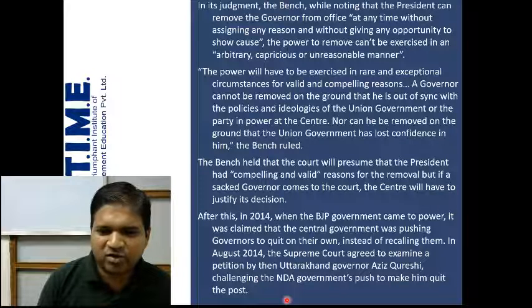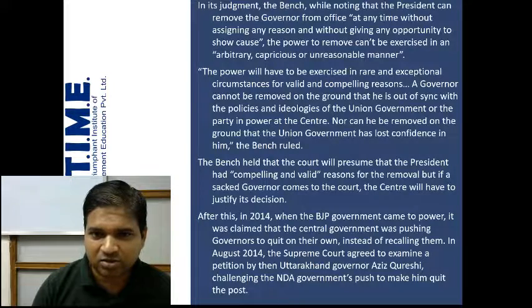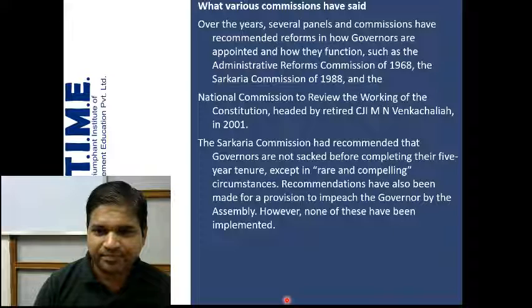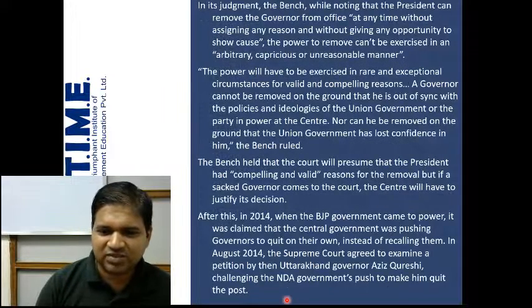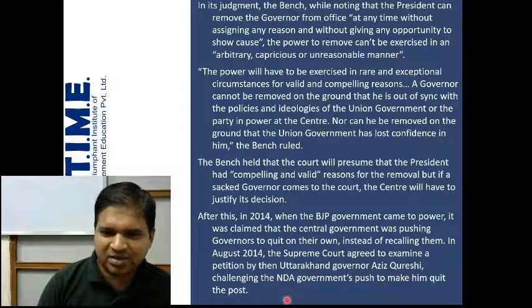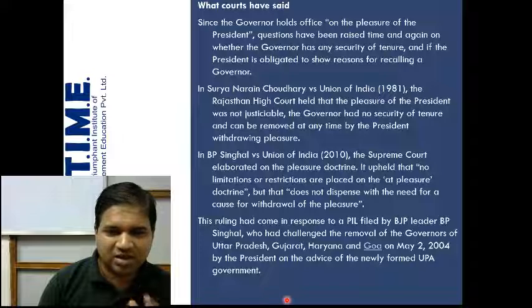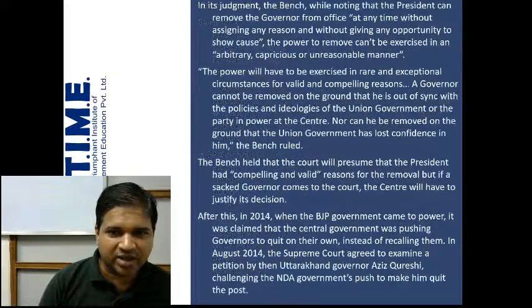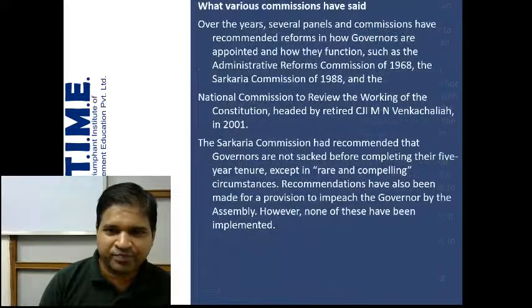So the Supreme Court agreed to examine a petition filed by the Uttarakhand governor challenging the NDA government's push to make him quit the post. So these were some of the things that happened, the steps taken by the Supreme Court and the Rajasthan High Court. This is the position of the courts on how a governor can be removed, because there is no specific impeachment procedure given in the constitution regarding removal of a governor.